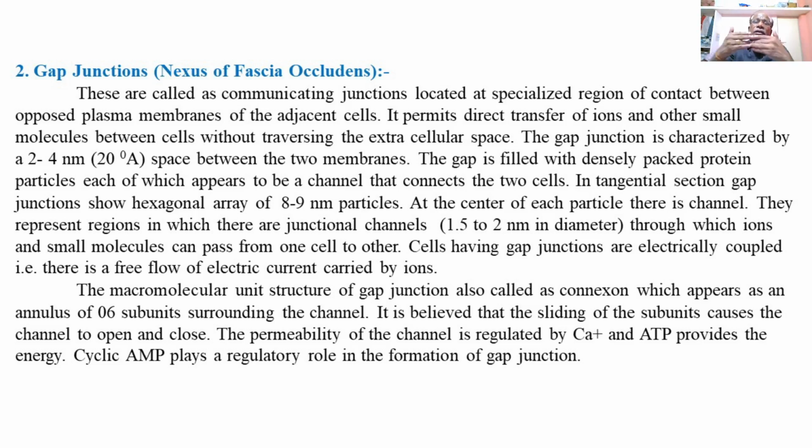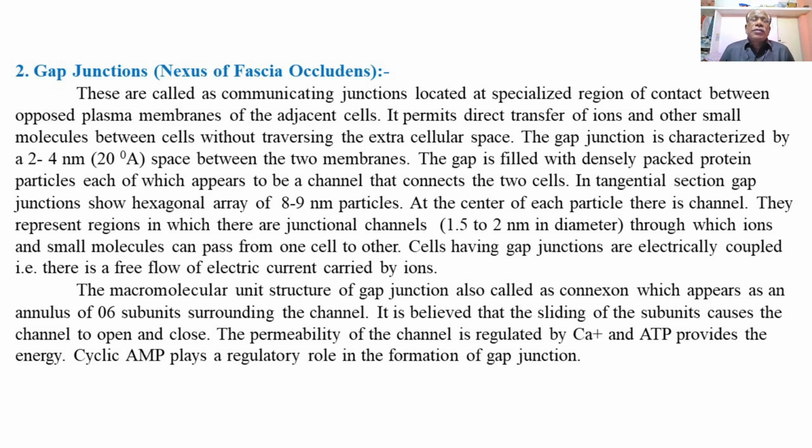These are responsible for the communication or transport of various biomolecules between the cytoplasm of adjacent cells. So gap junctions allow communication between adjacent cells, maybe the transport of biomolecules.